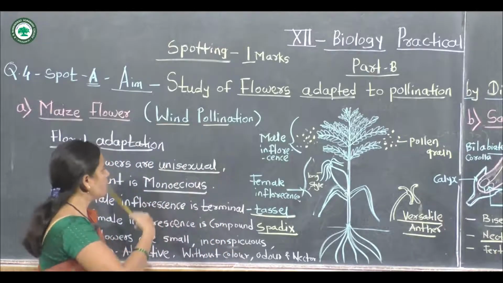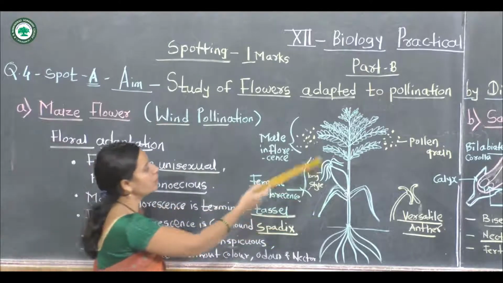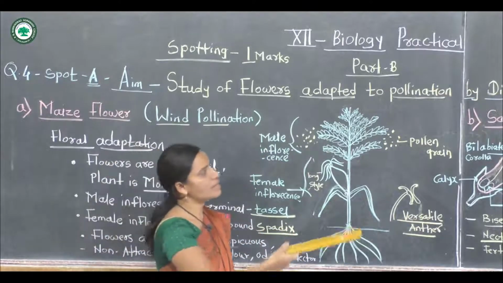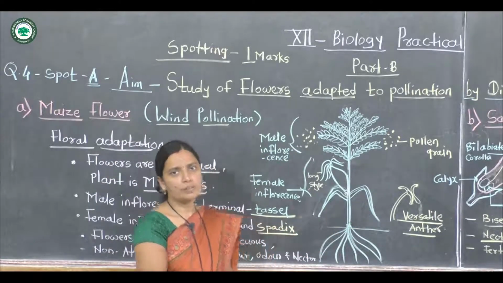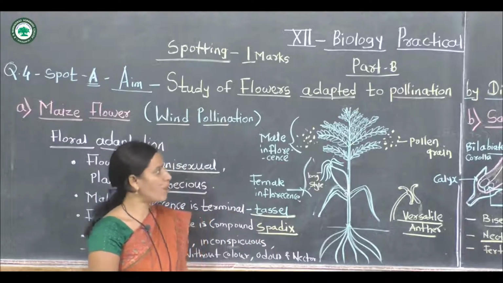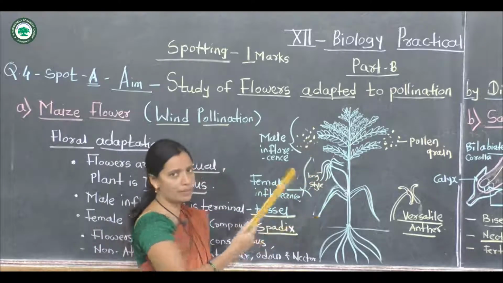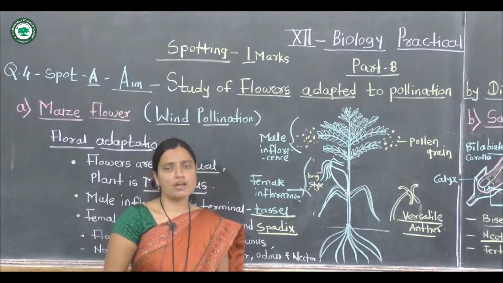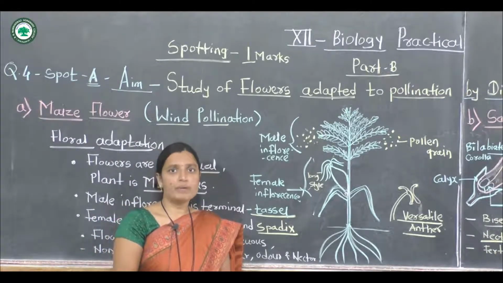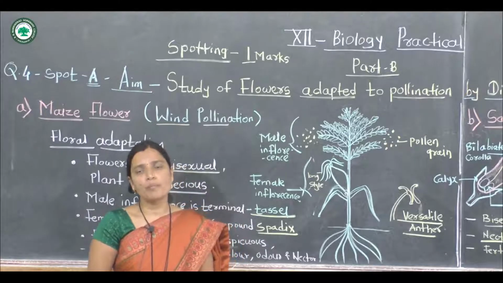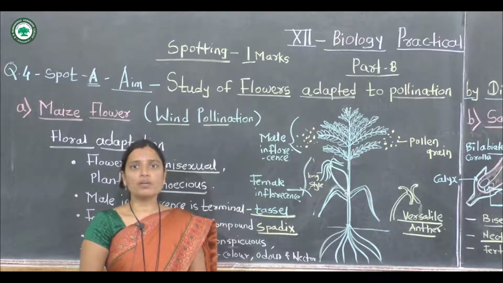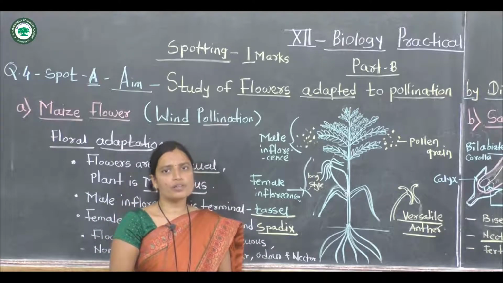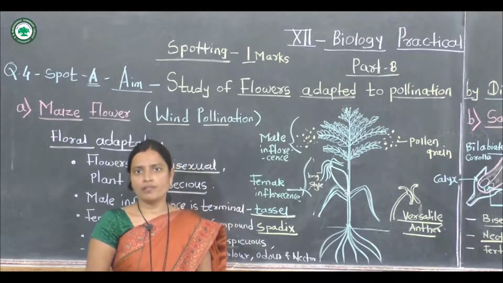In maize, the flower is a smaller size, and the salvia is a larger size. In maize, inflorescence is found with male and female flowers, and a large number of flowers are produced. Maize flowers produce a large number of pollen grains, and these pollen grains are dry, light weighted and smooth walled, as in wind pollinated plants.